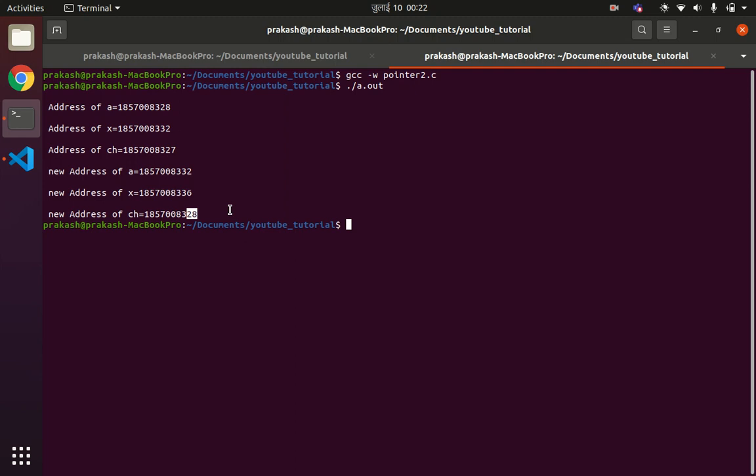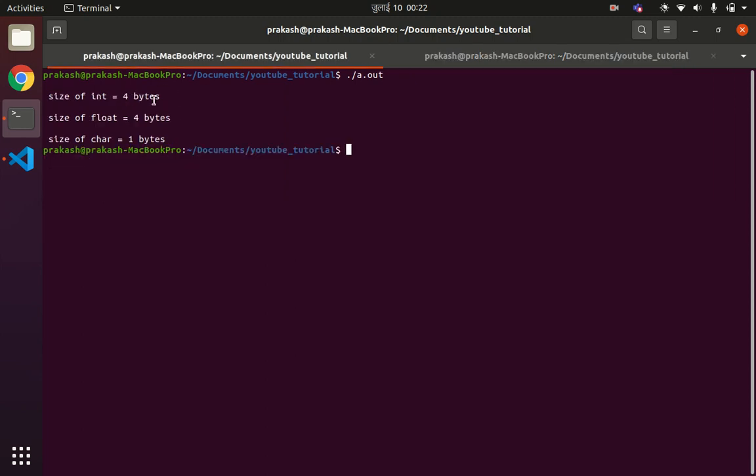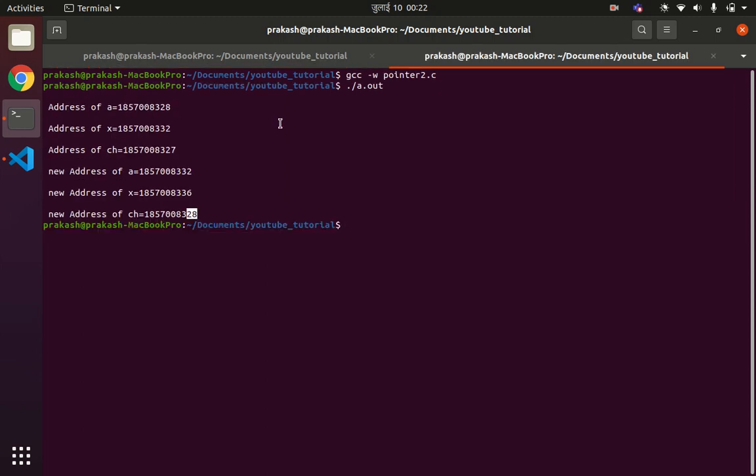So since the size of integer is how much? 4 bytes. You can see the size of integer is 4 bytes. When you have incremented the pointer by 1, it actually has pointed to the next address location. So the next address location for the integer will be 4 bytes more. So it will be 328 plus 4, which will be 332, that is 1857008332. In this case we have 28.